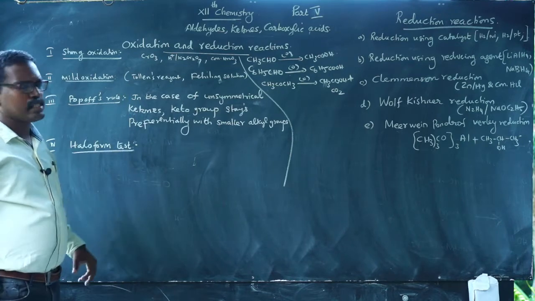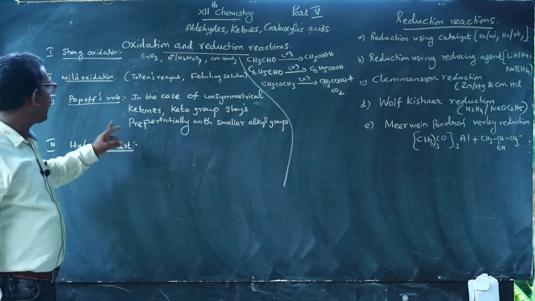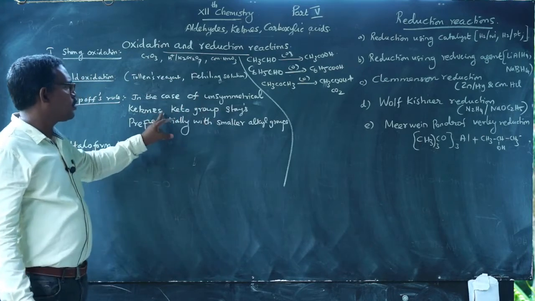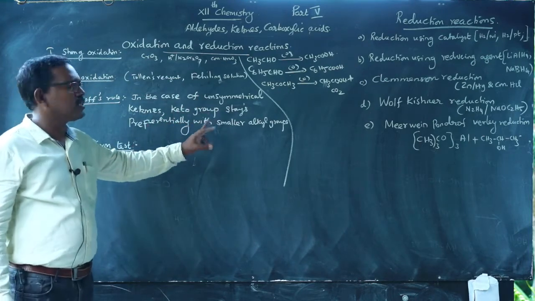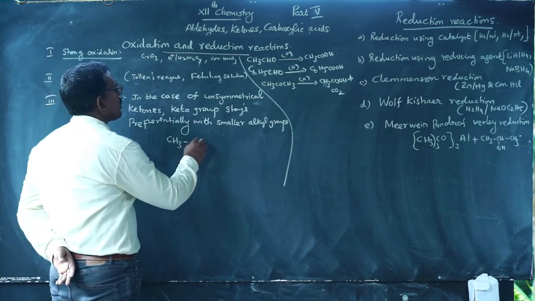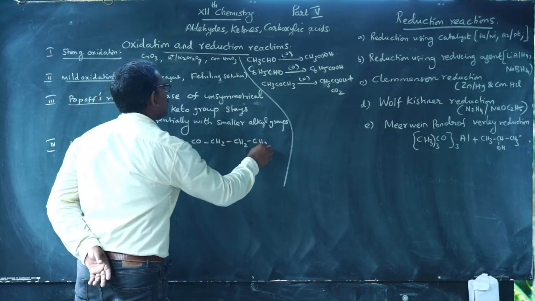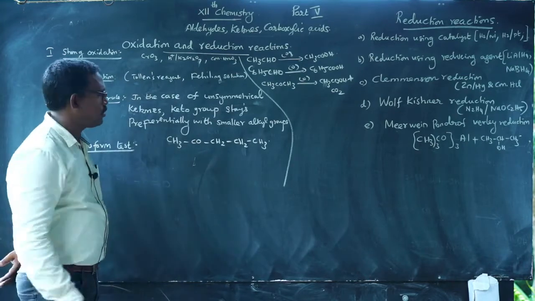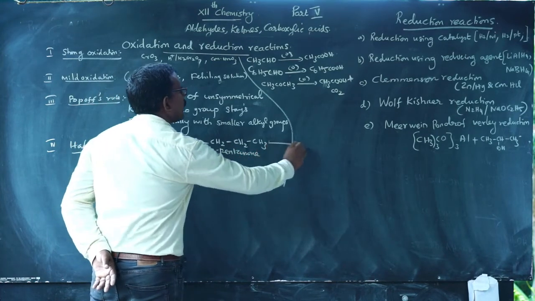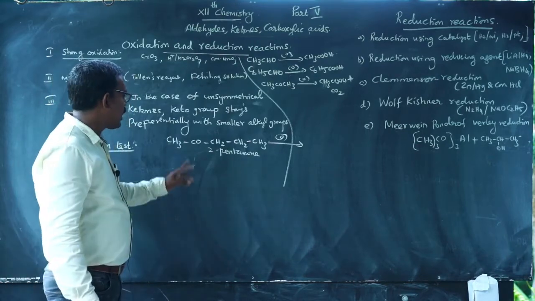While in strong oxidation, if you are taking an unsymmetrical ketone, it follows the Popoff rule. In the case of unsymmetrical ketones, the keto group stays preferentially with the smaller alkyl group. For example, CH3COCH2CH2CH3 is 2-pentanone, an organic compound. Look at this example, this compound is an unsymmetrical ketone.